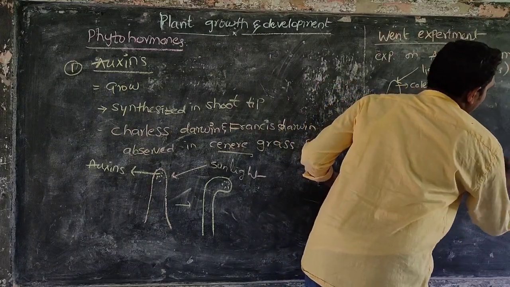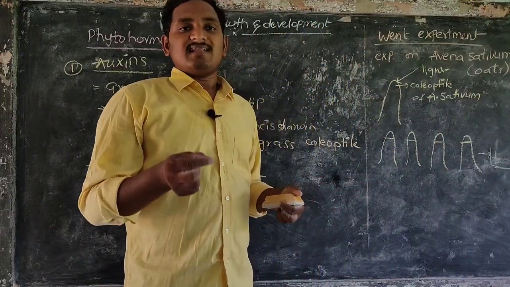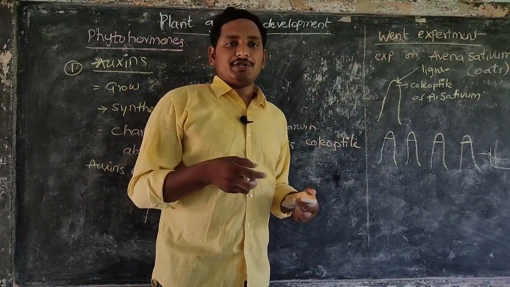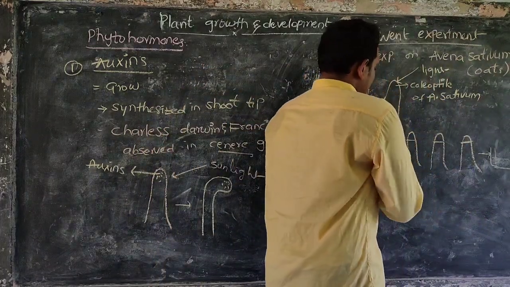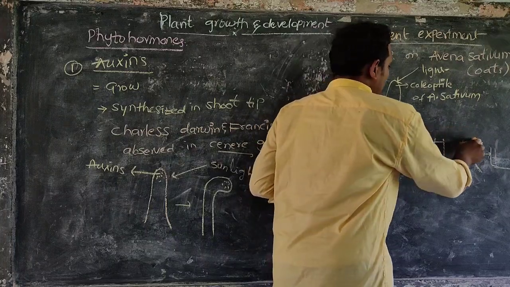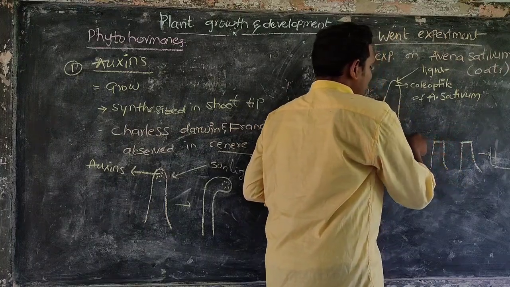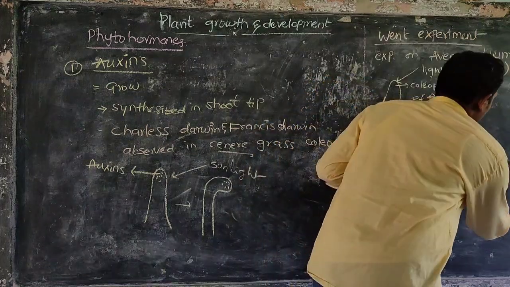Agar is a type of algae product which is rich in nutrients. So the removed coleoptile tips were placed on the agar medium.